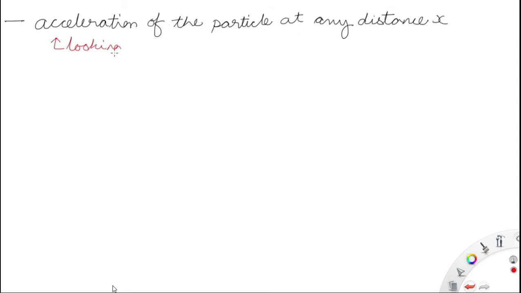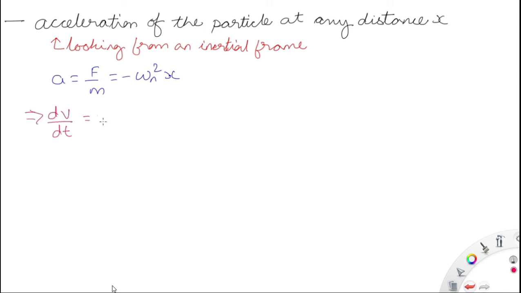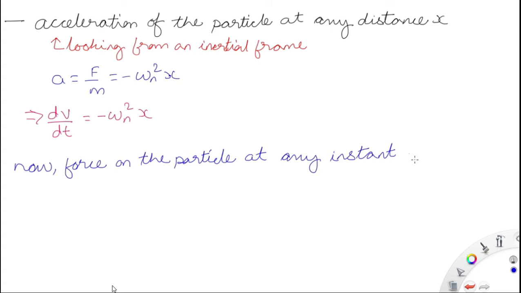Now consider the acceleration of the particle at any distance x, looking from an inertial frame. What is an inertial frame? An inertial frame means the frame of reference in which the acceleration is 0. In that frame of reference there is no net force acting on it, so the acceleration of that frame of reference is 0. That's why it is called an inertial frame.